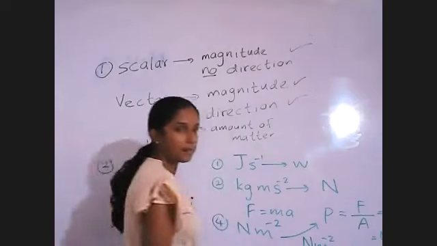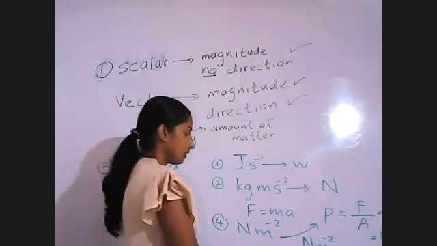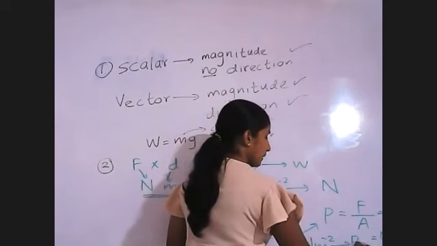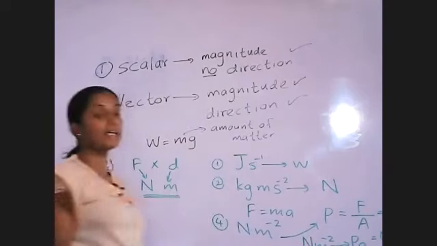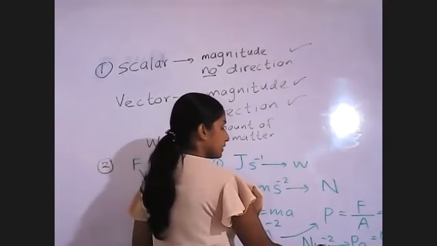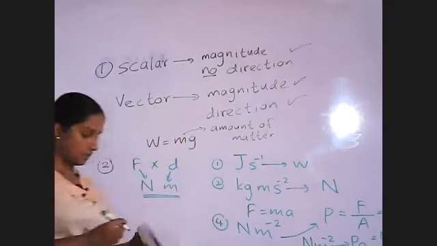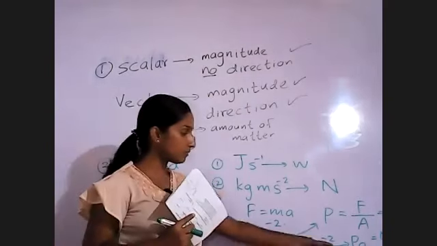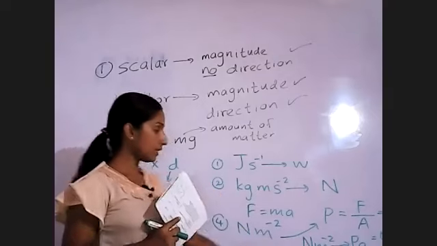We use the unit as Pascal, named after the scientist Pascal. So 1 Newton per 1 square meter is 1 Pascal, right?